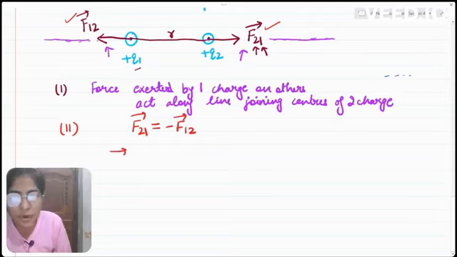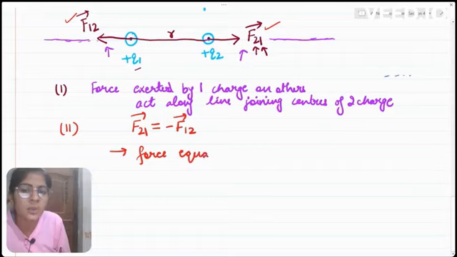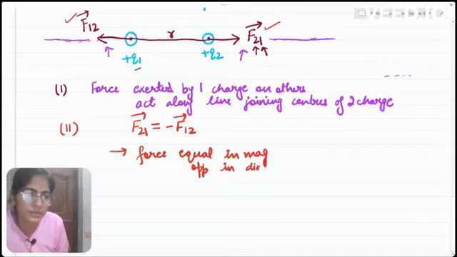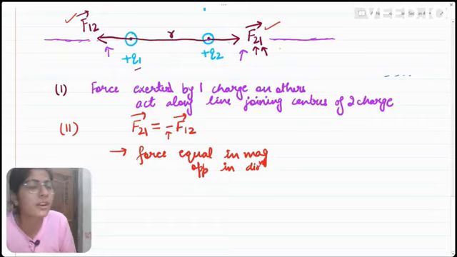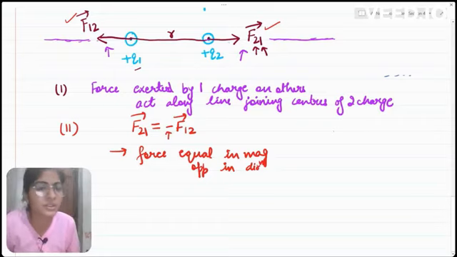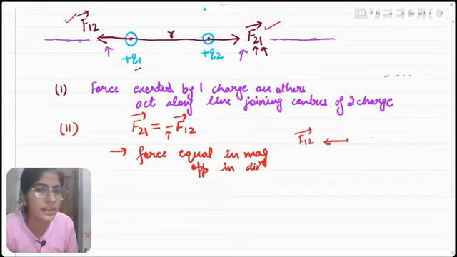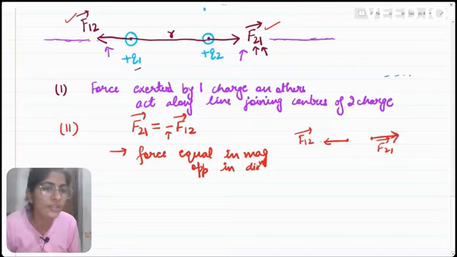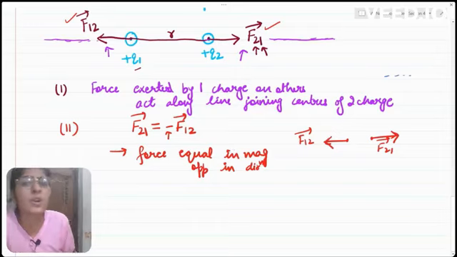This mathematical form means that the force between the two charges is equal in magnitude but opposite in direction. This negative sign represents the direction part, that both the forces are exerted in opposite directions. F12 is exerted in this direction while F21 is exerted towards the right side. So the directions of the two forces are opposite, but their magnitudes will be the same.